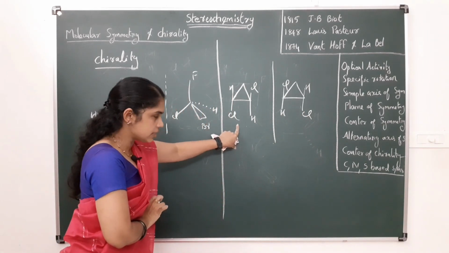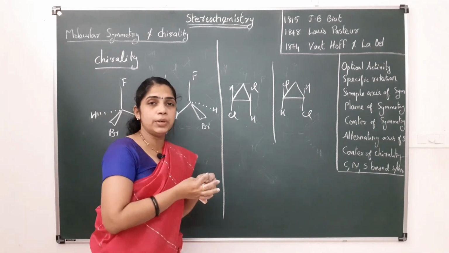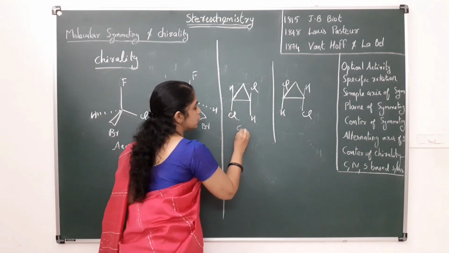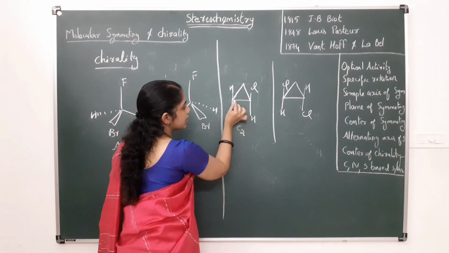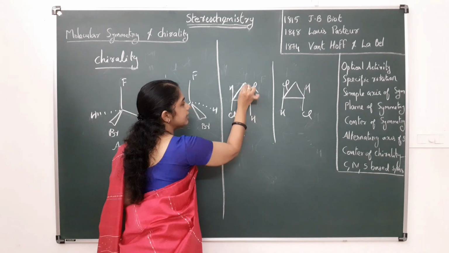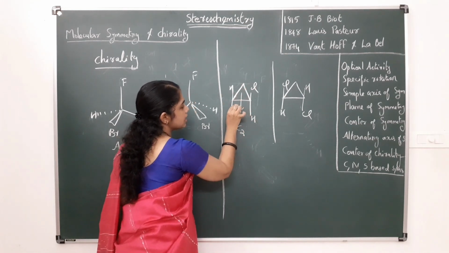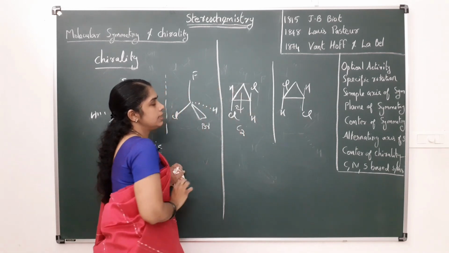This molecule has no plane of symmetry or center of symmetry, but it has a C2 axis of symmetry. That C2 axis passes through the middle of this bond and this C3 carbon.